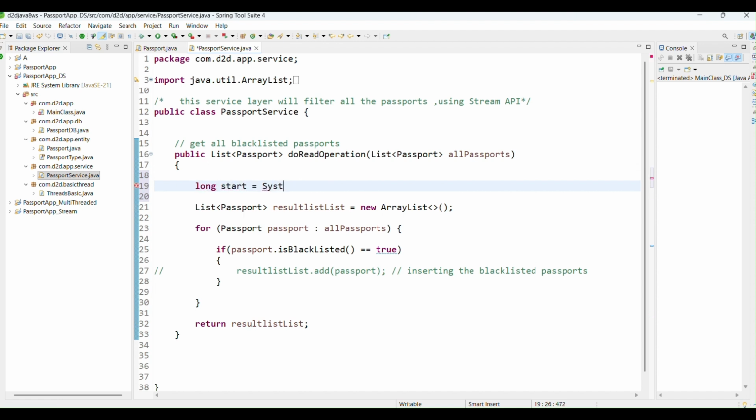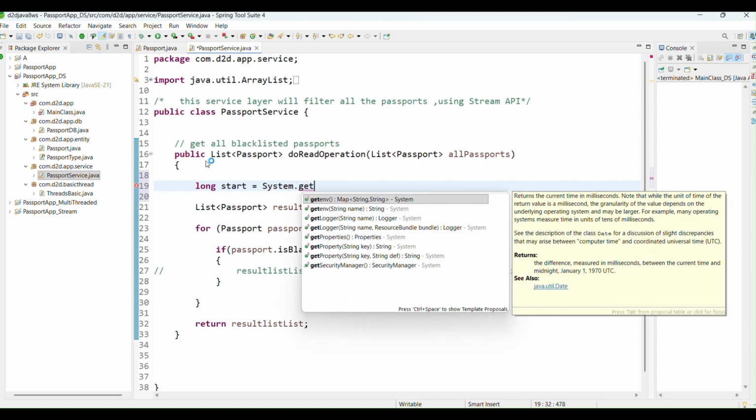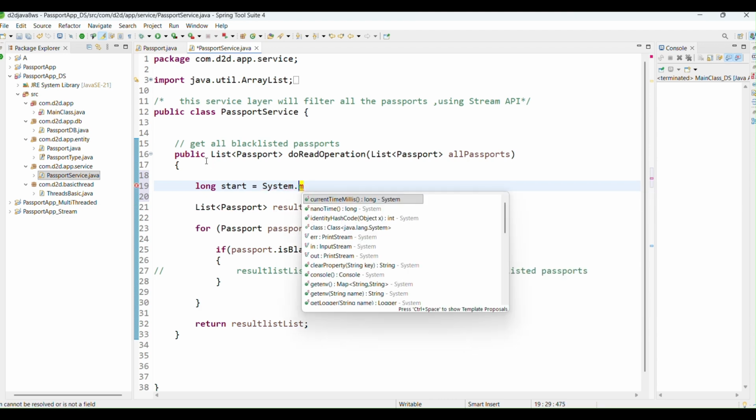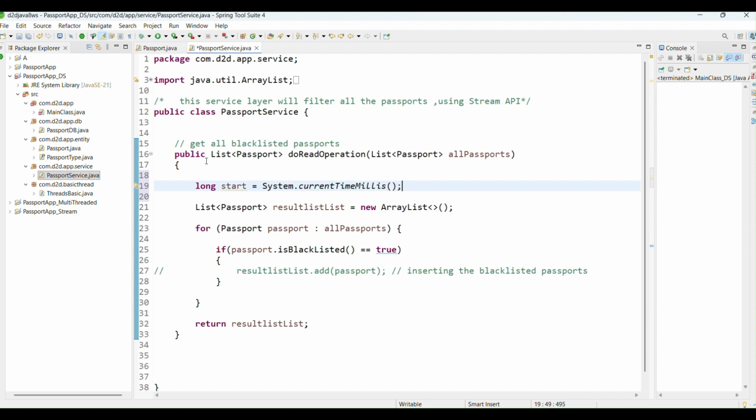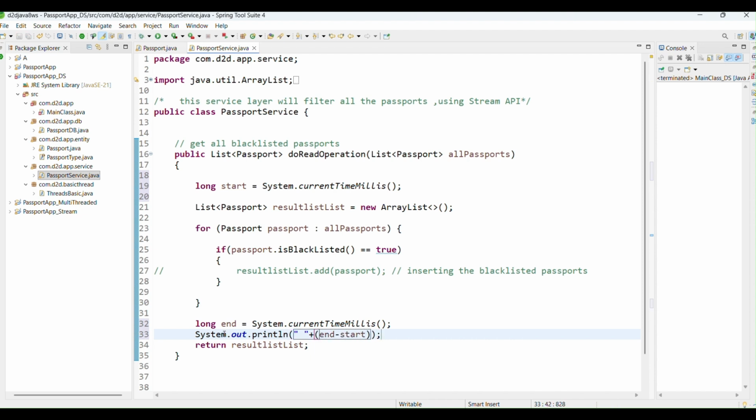We have a system class, System.currentTimeMillis, the current time in milliseconds, right? This gives me the time when the code starts. In a similar way, I'm getting the end time, and let's print the time. So what would be the time? Time would be end minus start. Yes or no?